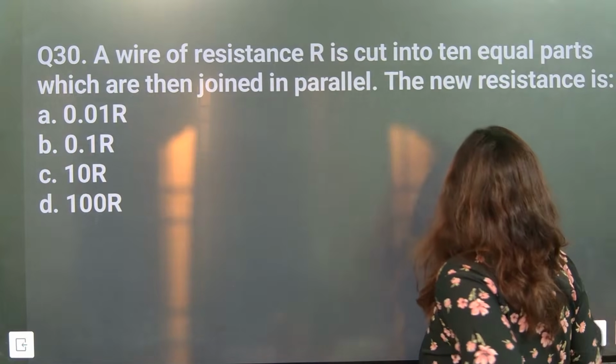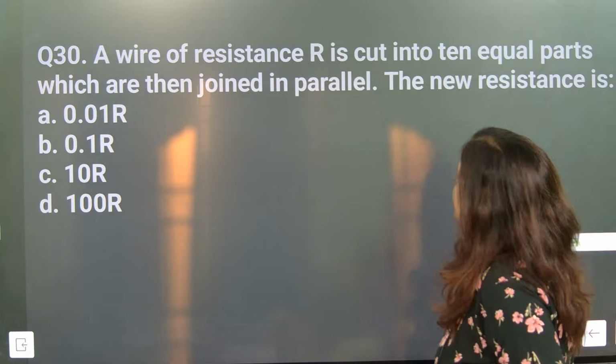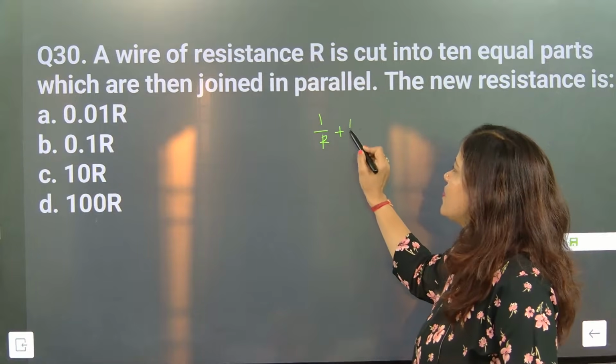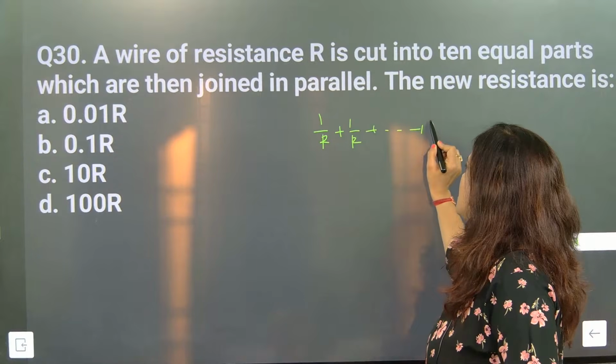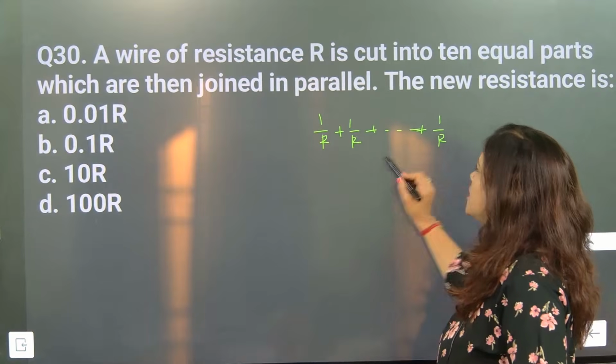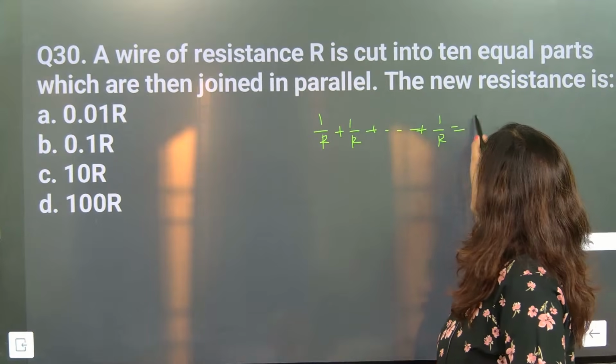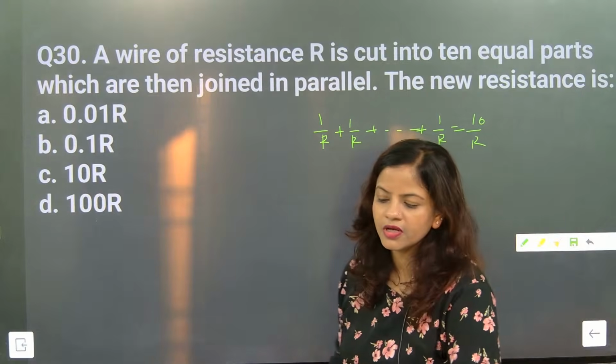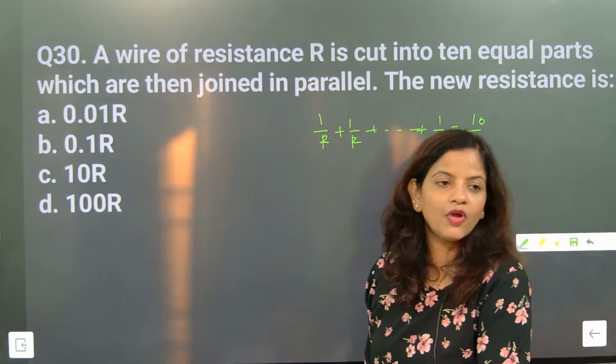So it is cut into 10 pieces. Cut into 10 pieces and connected in parallel. So when cut into 10 pieces connected in parallel means 1/R, 1/R till 1/R, 10 times. So it will become 10/R. So definitely the new resistance will become what? The new resistance will become 0.1 R.